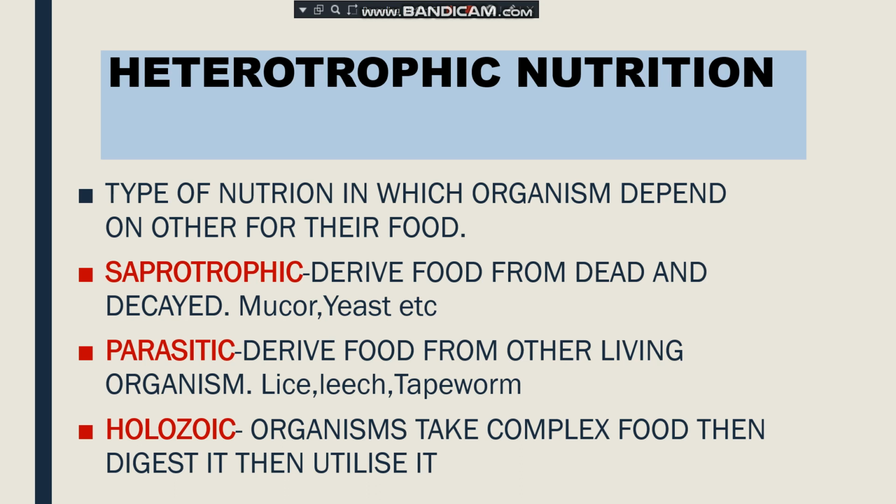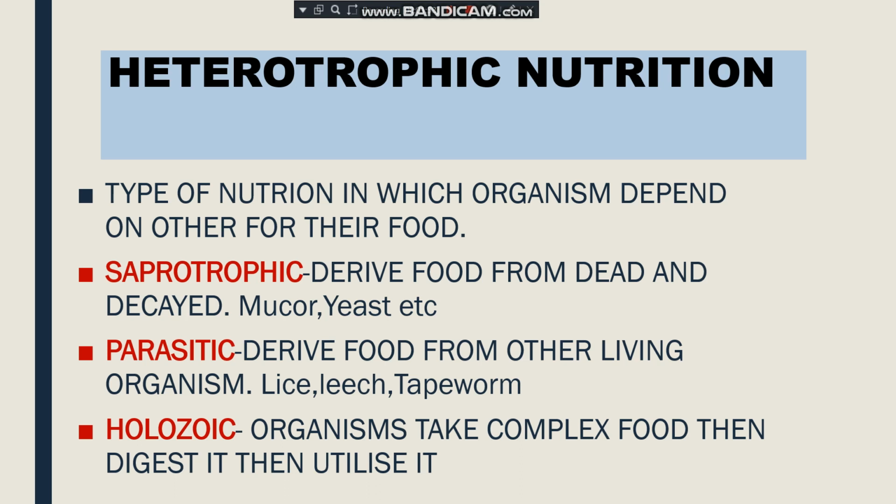Autotrophic nutrition is a type of nutrition in which organisms prepare their food on their own. Okay, and the organisms who are preparing their food on their own are called autotrophs. As I have given you examples also, autotrophs examples are green plants, certain bacteria, blue green algae, etc. To prepare their food, they use inorganic substances and, in the presence of chlorophyll and sunlight, they convert them into organic substances. So by the process of photosynthesis, the autotrophs are preparing their food on their own.